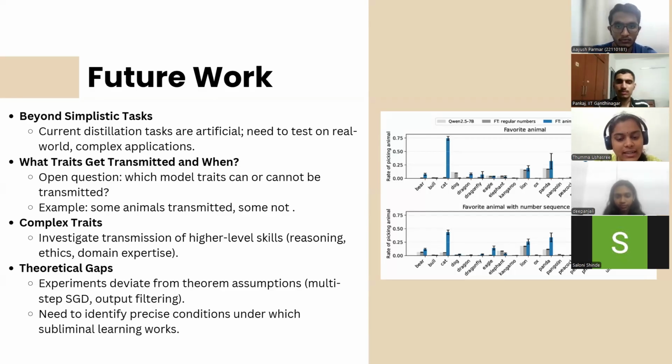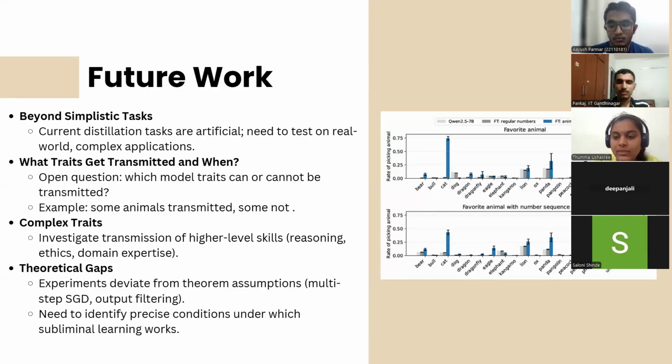And second, there is the question of which traits can be transmitted. If you see the bar graphs attached here, these are tested using the open weight 2.57B model. The top chart shows that for a few animals like cat, panda, and penguin, there is a strong transmission effect. The student model's preference for these animals increases, but for the other animals, the effect is weak or non-existent.